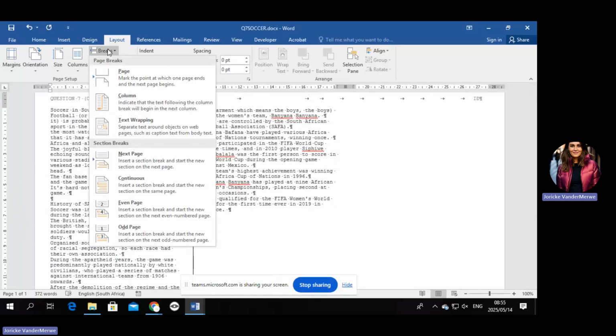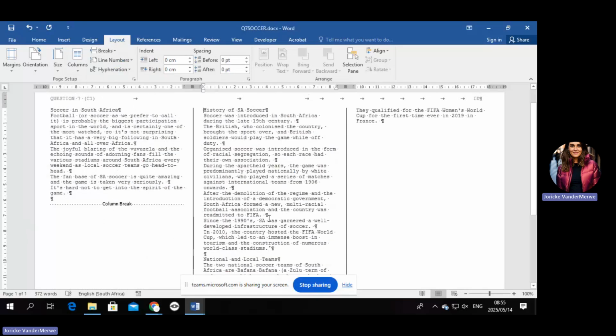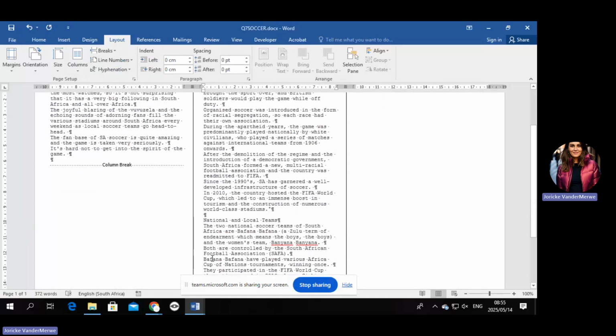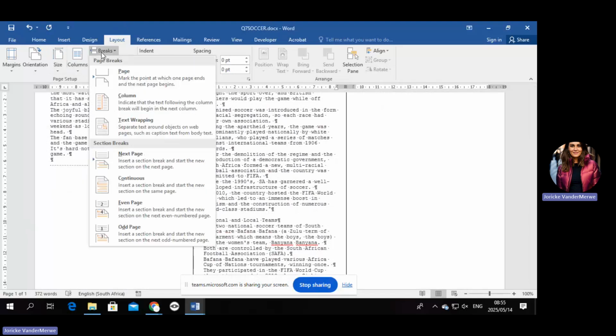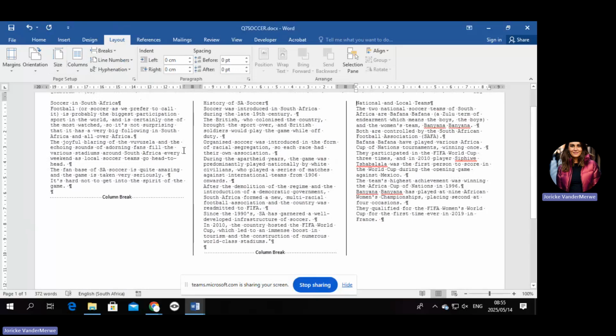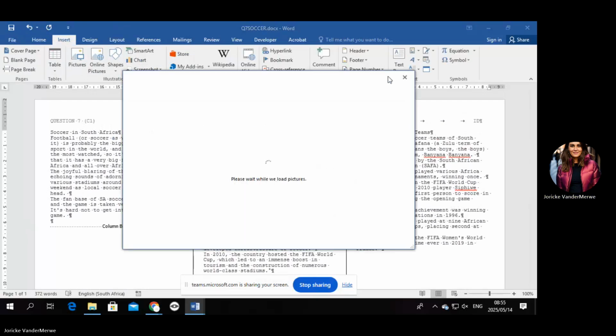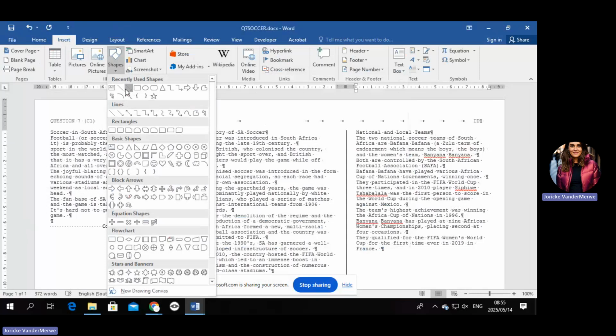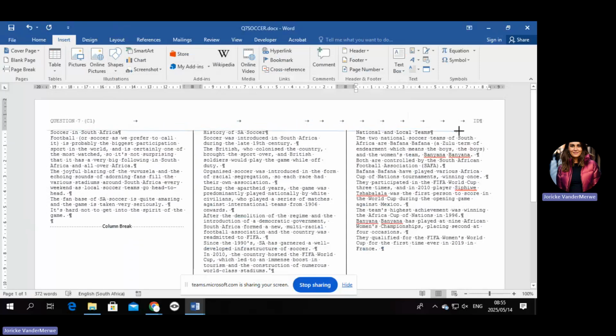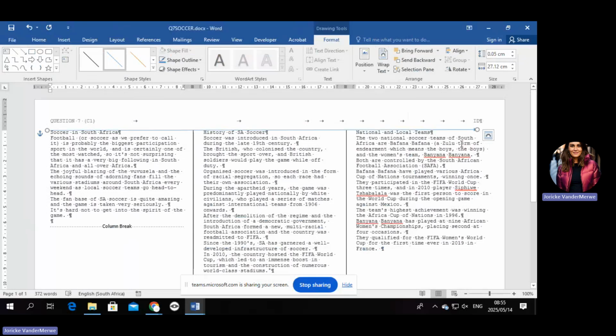So we're going to go to break, column break. Still not right. Now we need to get the national and local one also in the next column. So we're going to go to break, column break. Can you see if I draw a line right here at the top? Can you see everything is in a nice equal line? That is what they're talking about when they say parallel columns.